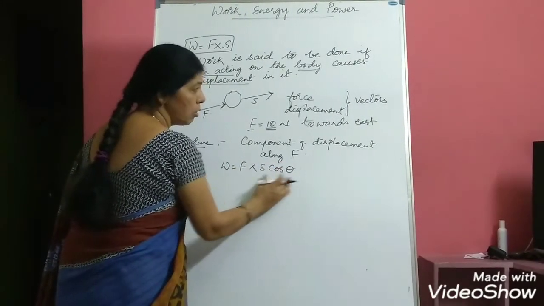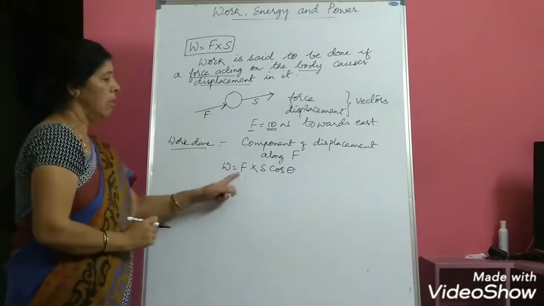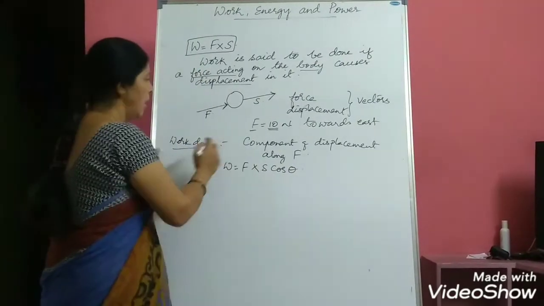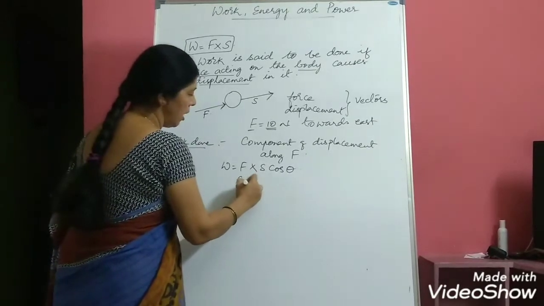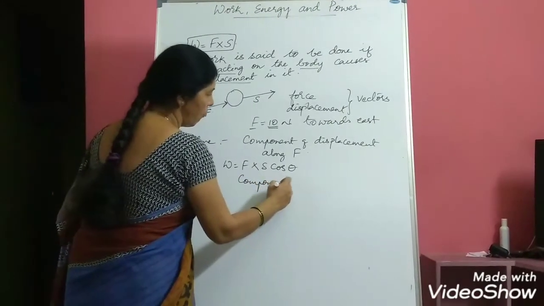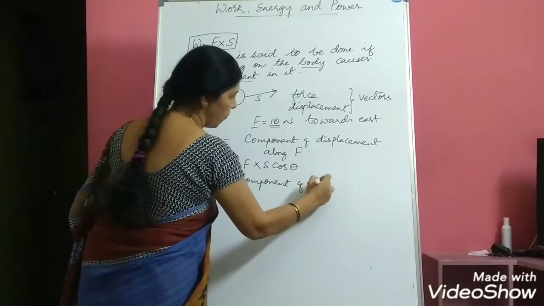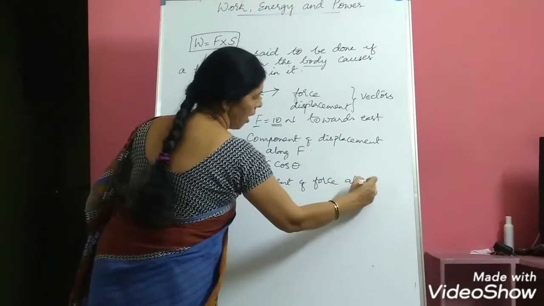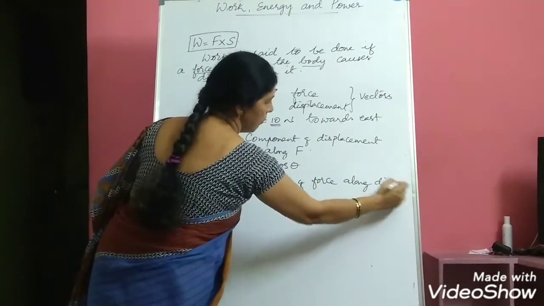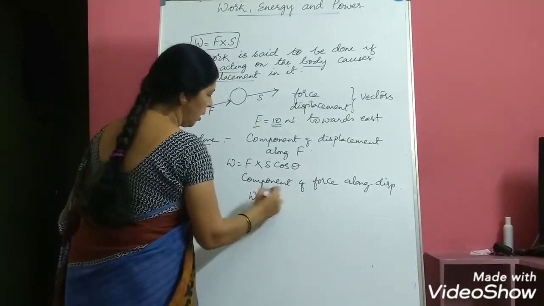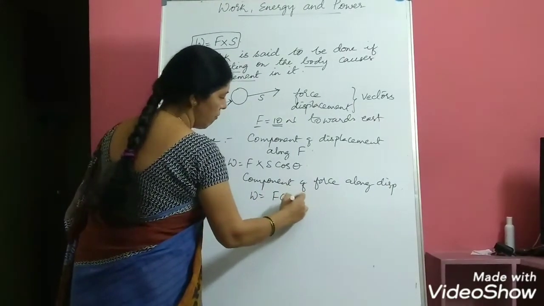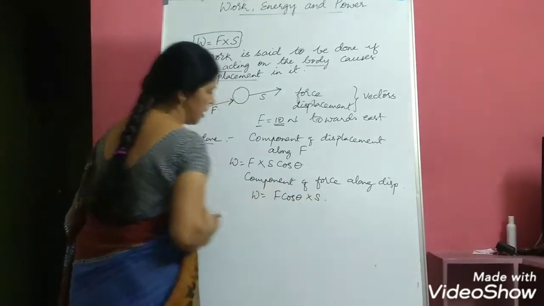This is by resolution of vectors. F into S cos theta. At the same time, if you take the component of force along displacement, then the formula would be W is equal to F cos theta into S.